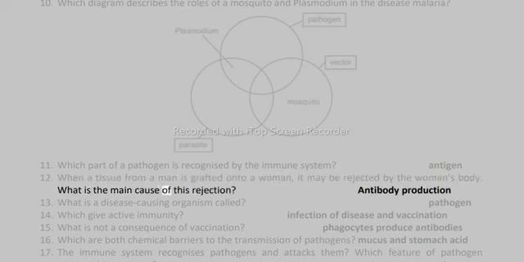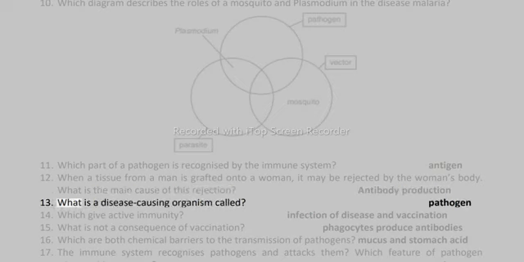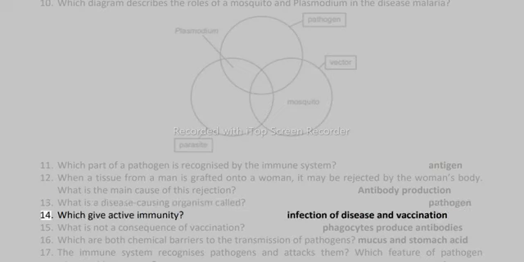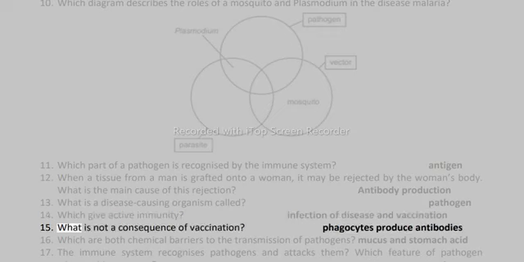What is the main cause of this rejection? Antibody production. 13. What is a disease-causing organism called? Pathogen. 14. Which give active immunity? Infection of disease and vaccination. 15. What is not a consequence of vaccination?